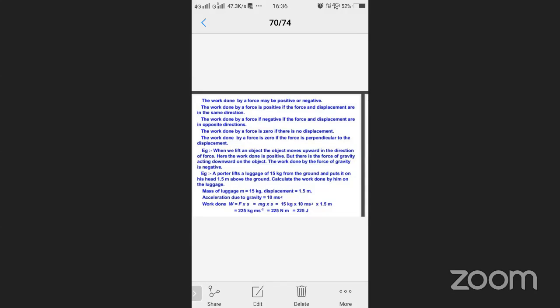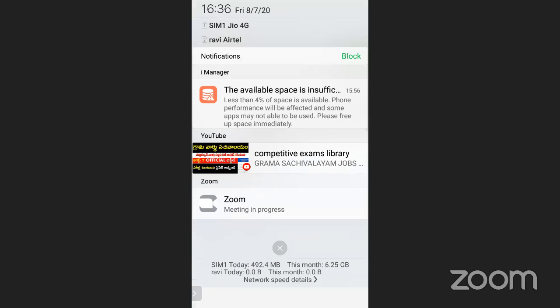Trolley, luggage bag. When we are going anywhere, some relative's house or tourist places, we take a luggage bag, right? At that time we handle one trolley. I will share a whiteboard to better understand this example.